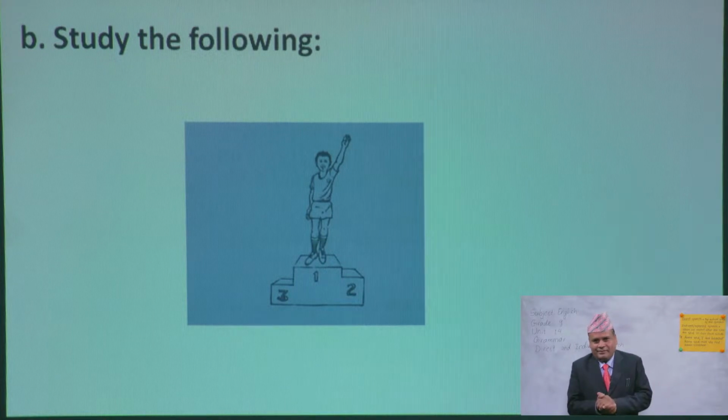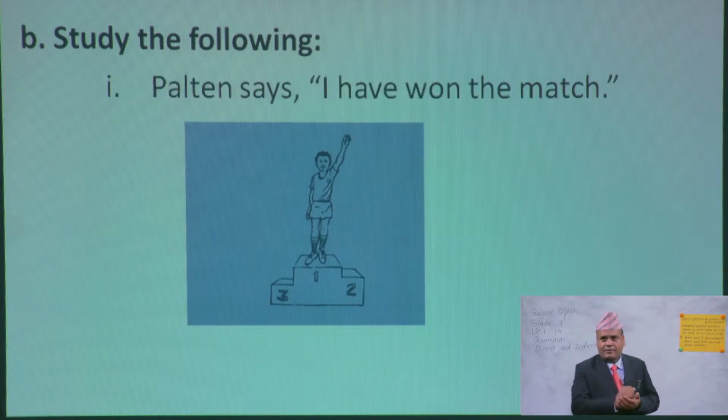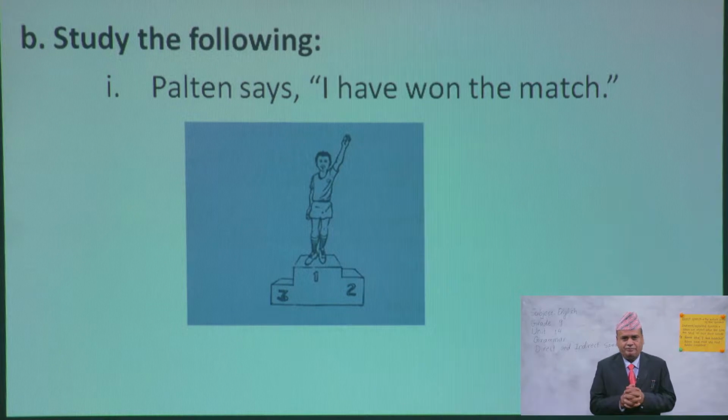Yes, you are right. He's a winner. He has got victory over something. He has won a game. Okay. So what did he say? Yes, the boy's name is Paltin. Okay. Paltin says, "I have won the match."